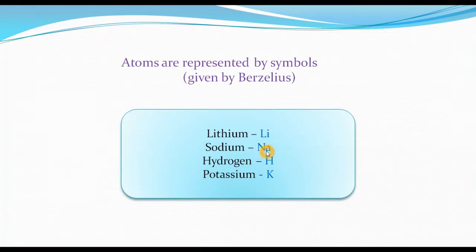Sodium we can represent by Na, so that we can write our chemical reactions conveniently and it will not be time consuming for us. You can write the symbol for hydrogen as H, and the symbol for potassium as K. It was all proposed by Berzelius.